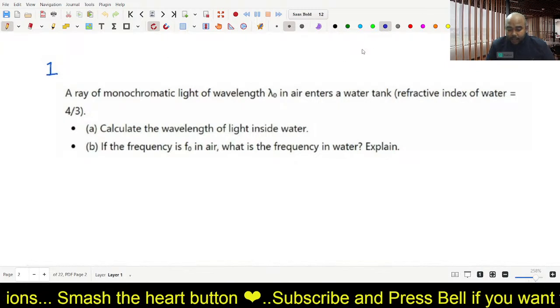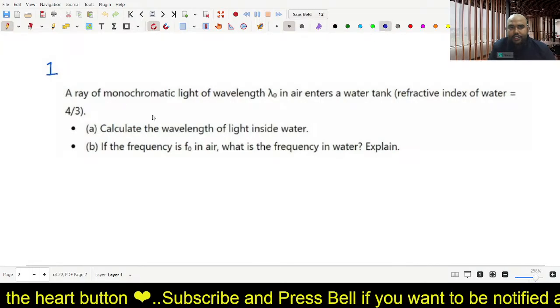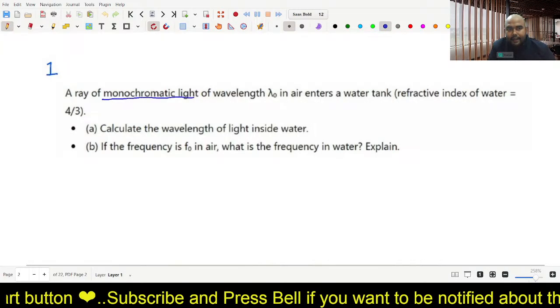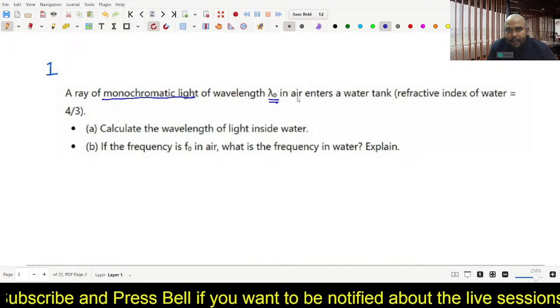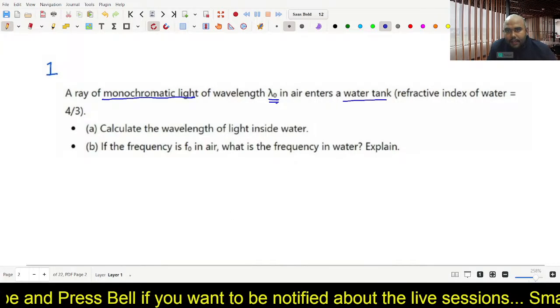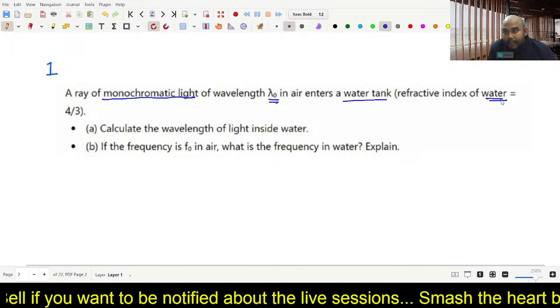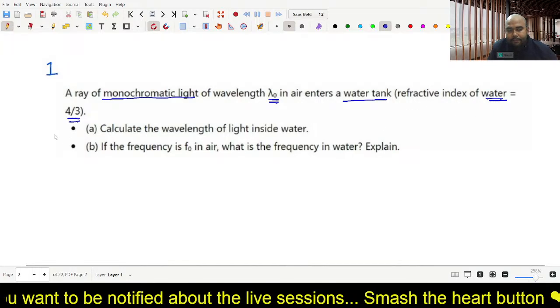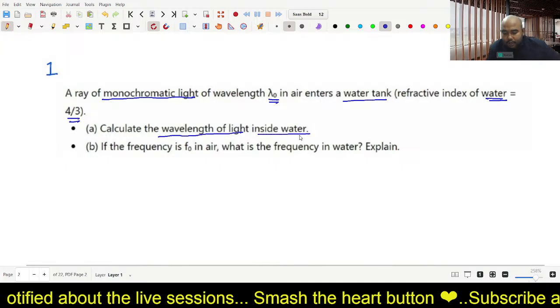Now read the question. What does the question tell? The question says, a ray of monochromatic light of wavelength lambda naught in air enters a water tank of refractive index. The refractive index of water is given as 4/3. We have to calculate the wavelength of light inside water.